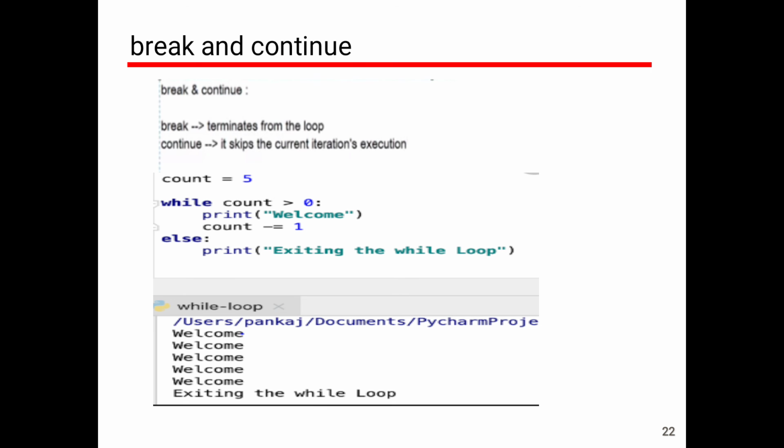For example, if there is a break statement after count equals count minus 1, then what will happen? The last statement, exiting the while loop, will not be printed. Okay, and if a continue statement is present after the count minus 1, then instead of 5 welcomes, only 4 welcomes are printed.